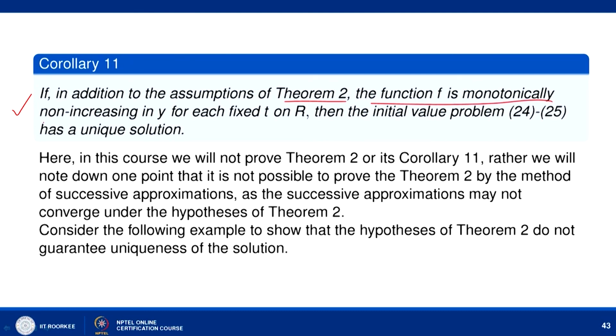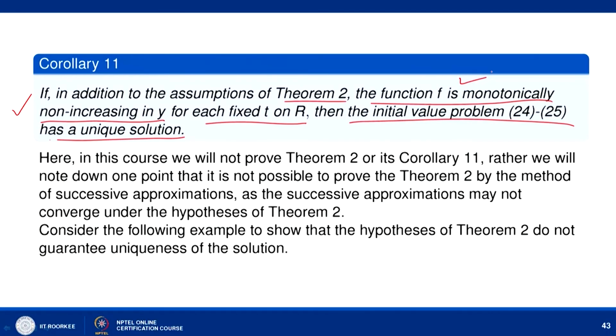is monotonically non-increasing in y for each fixed t on R, then the initial value problem has a unique solution. So, it means that if we lose the Lipschitz continuity and we consider only continuity, and if in addition we assume that f is monotonically non-increasing in y, then we have existence and uniqueness together.